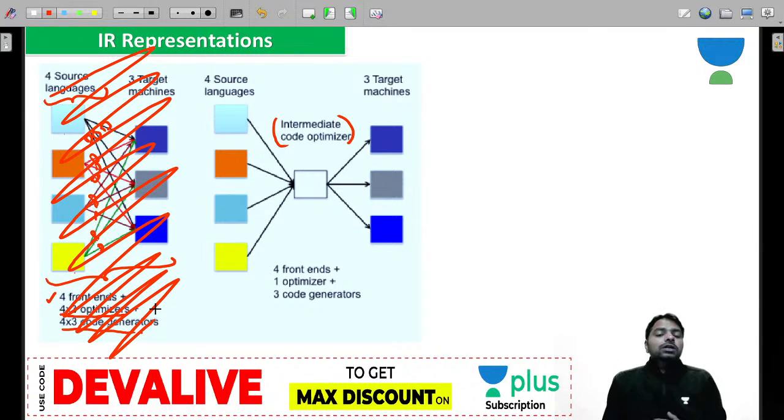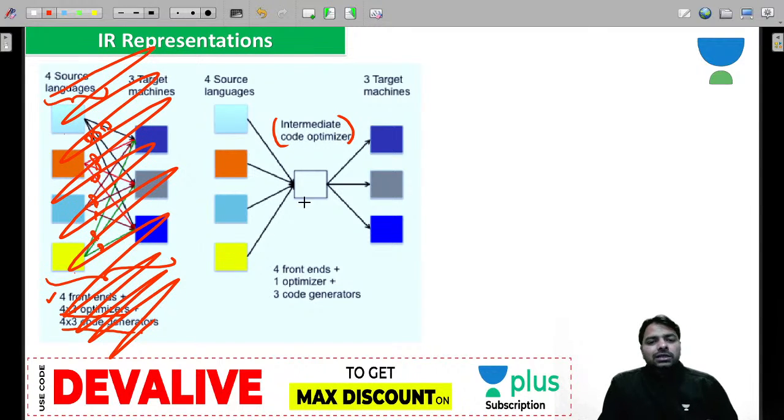And what is the advantage of using an intermediate code generator? What is the advantage, guys? You can enhance the portability of the compiler, guys. Look at that. Now, a compiler I want to implement. Look, you can standardize the intermediate code optimizer. So what you do is, this intermediate code optimizer is going to understand all the 4 languages.